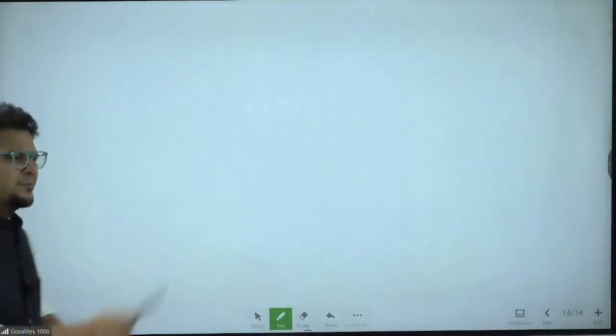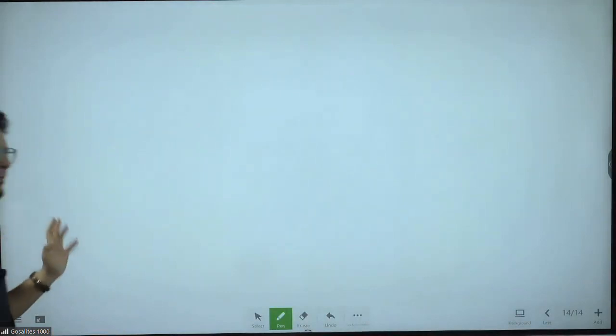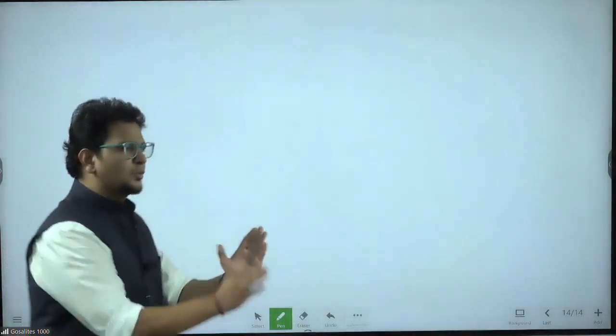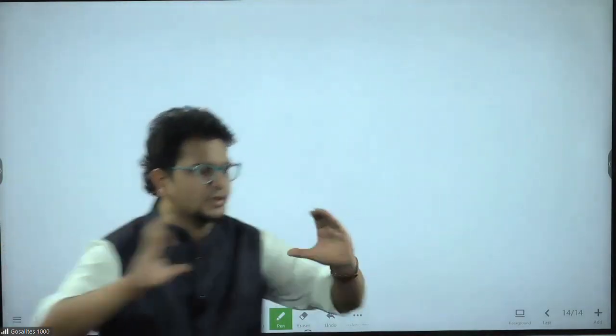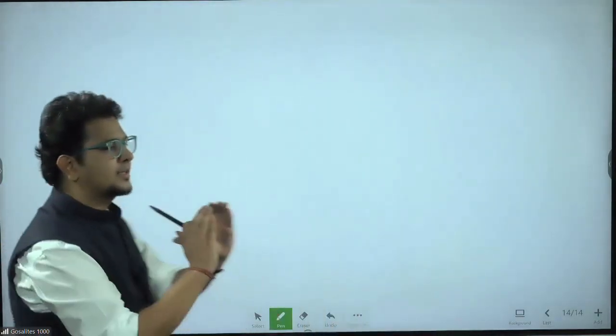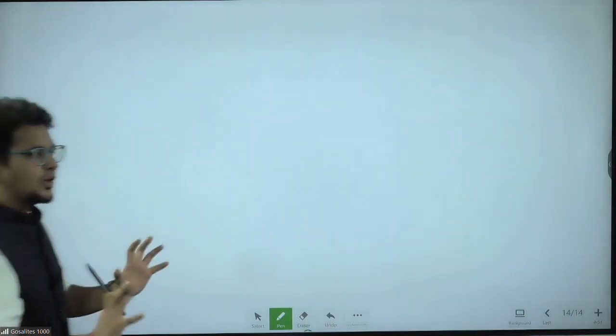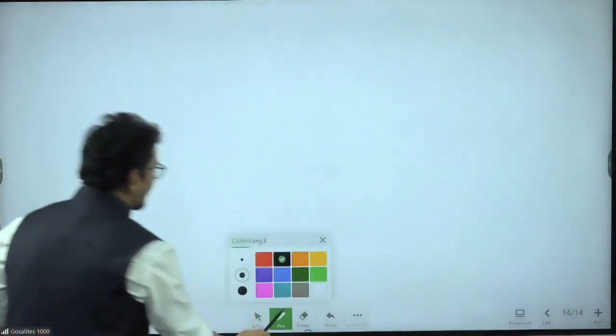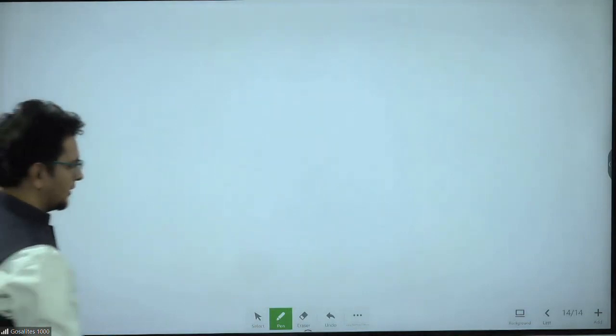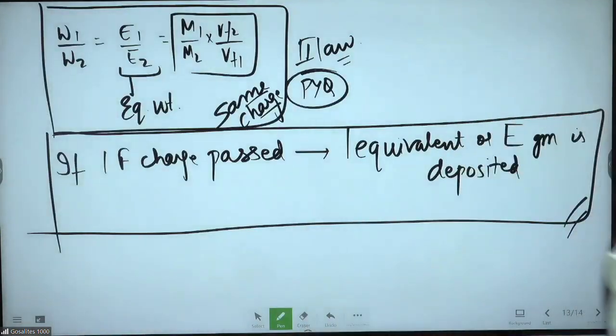Clear? In the main track sheet I have proved it, so that is not the problem. For long-term girls and long-term boys, this time I have no problem. But seniors, please restrict yourself to what I'm telling right now in case you don't know all these things in detail. Detailing is not required right now. Next. This is about Faraday's law and all. Take the screenshot if you want to. Any other slide I will send in the group, whichever you ask me at the last.